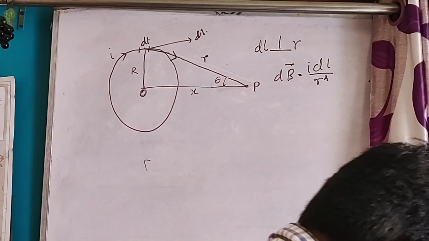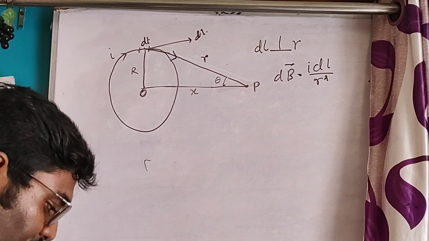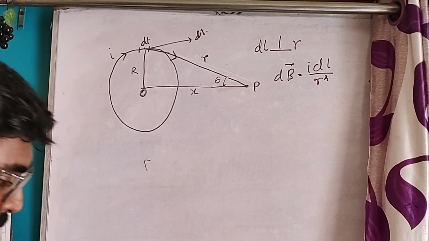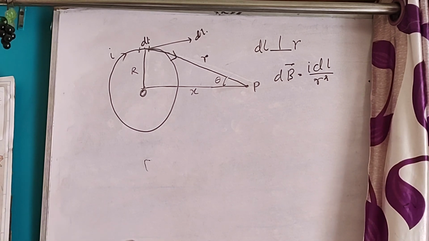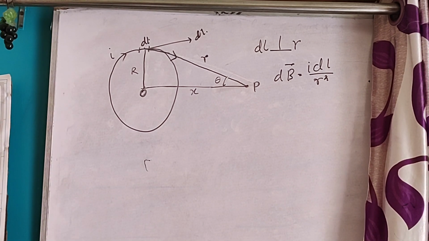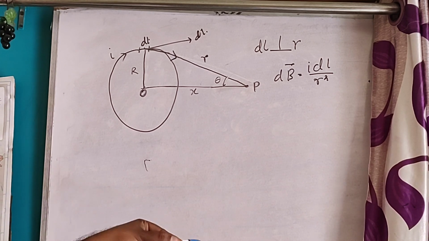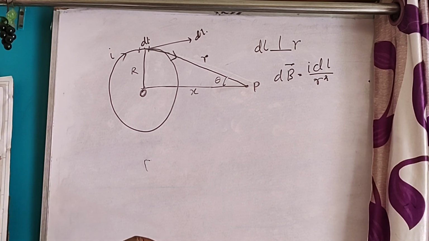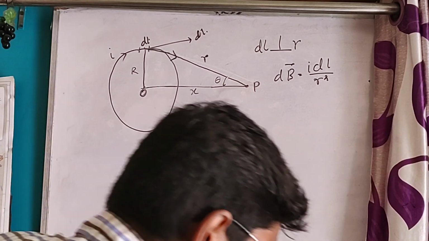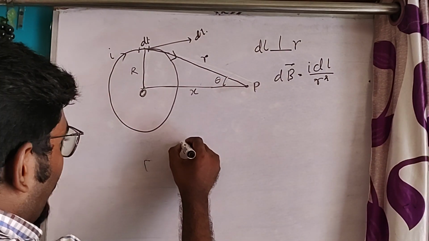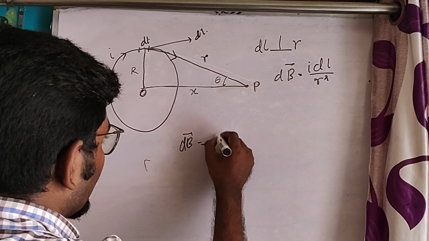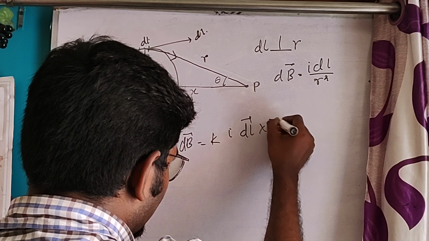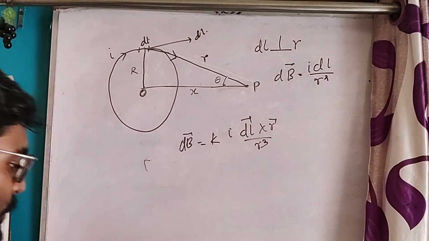Now see, the direction of the magnetic field will be dl cross r. I have told that the vector form of dB is equal to mu 0 by 4 pi, I dl cross r by r cube. So dl cross r.